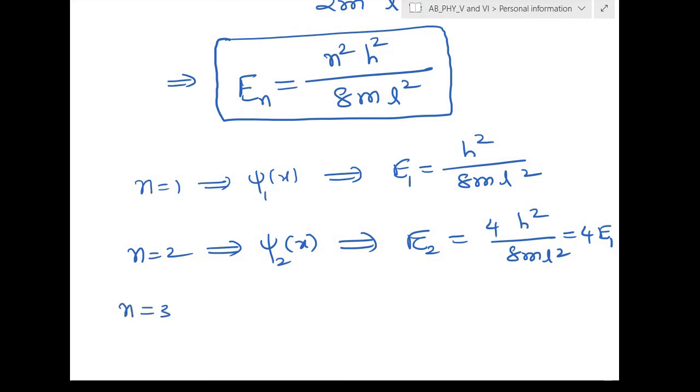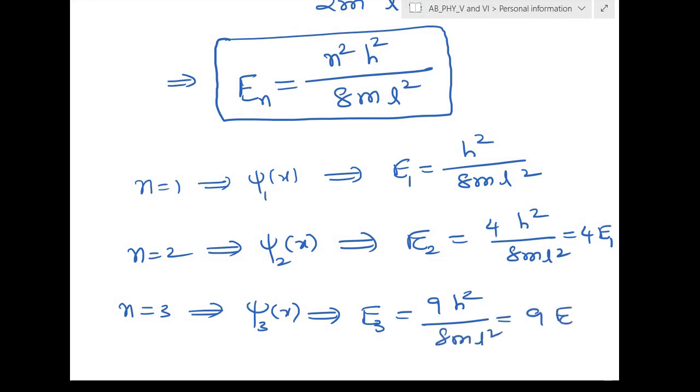For n equal to 3, that is psi 3 of x, E3 will be equal to 3 square, 9h square divided by 8m L square, that is 9 times that of E1. So the particle can stay in any one of the states.